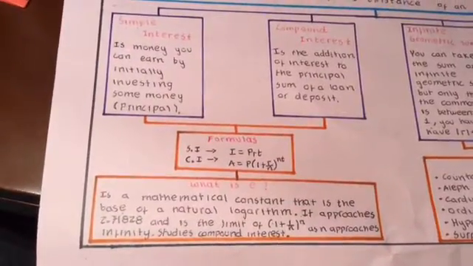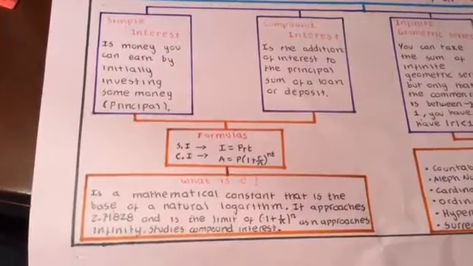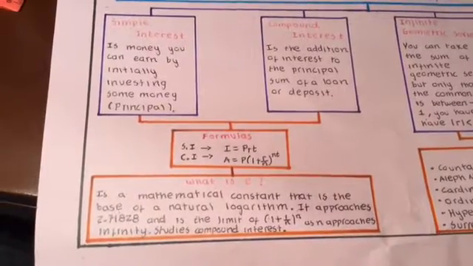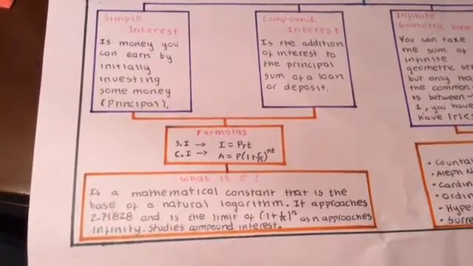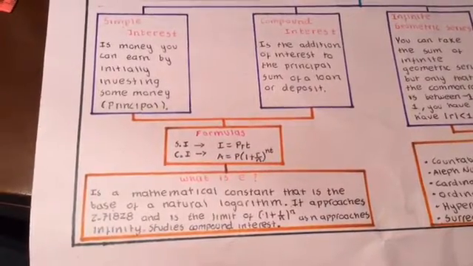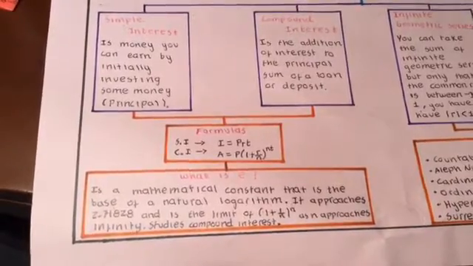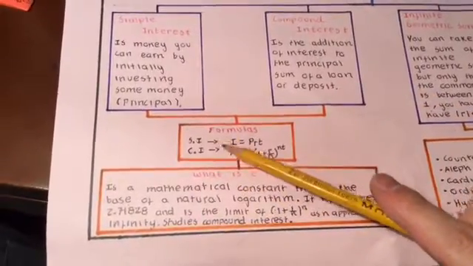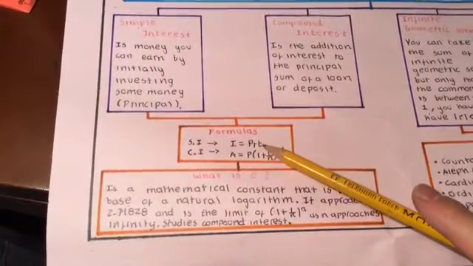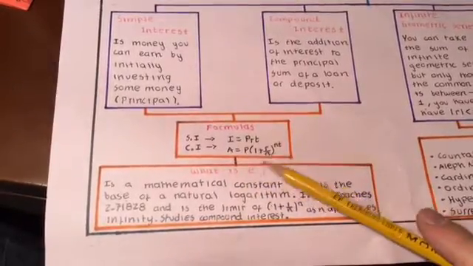In interest, there exist two types of interest. The simple interest, that is money you can earn by initially investing some money, which is the principal, and the compound interest, which is the addition of interest to the principal sum of a loan or deposit. Here there are two formulas: this is the formula for the simple interest, with the principal, the rate of increment and the time, and the compound interest.